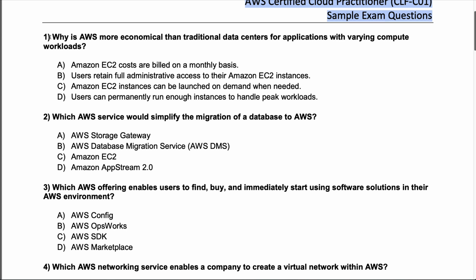So first question is, why is AWS more economical than traditional data centers for applications with varying compute? A, Amazon EC2 costs are billed on a monthly basis. B, users retain full administrative access. C, EC2 instances can be launched on demand when needed, or D, users can permanently run enough instances to handle peak load.